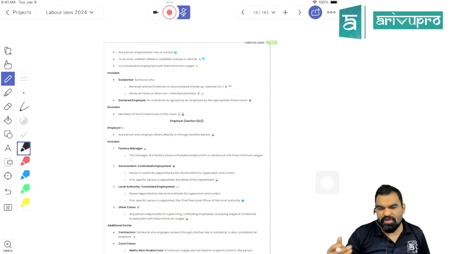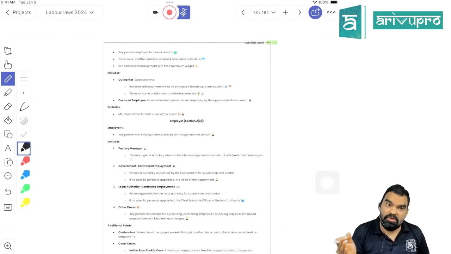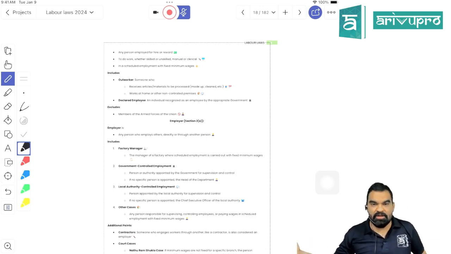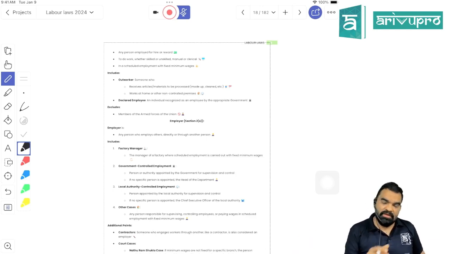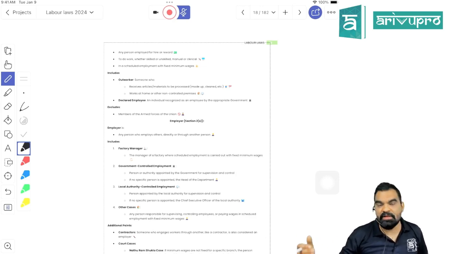So it is going to vary from state to state, because the act has been passed by the parliament, but the rule making authority is with the state government. Why? Because definitely the working condition in one state is totally different from the working condition in a different state. Cost of living index is totally different in Mumbai, and totally different in Nagpur, right? So logically the terms and conditions of labor payment should be determined and vary from state to state.